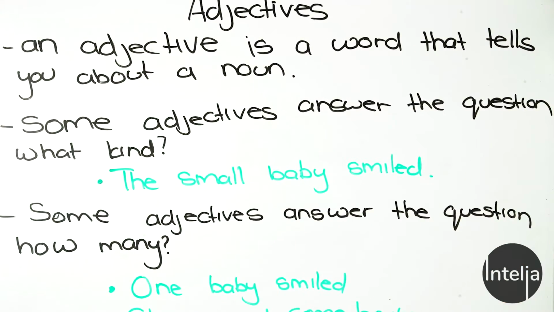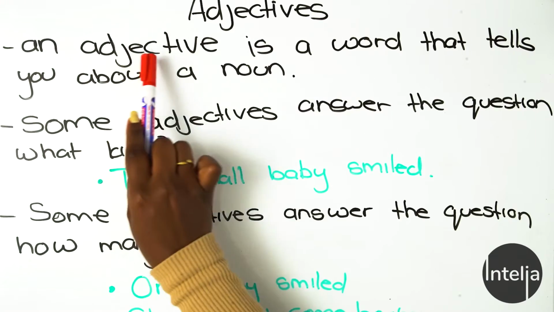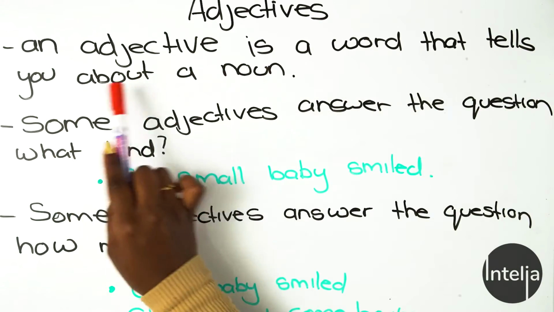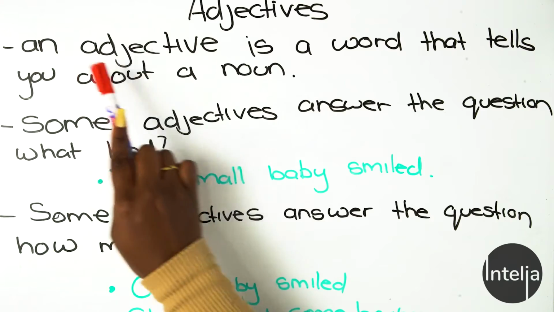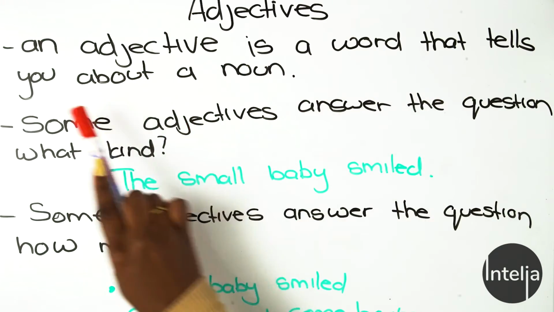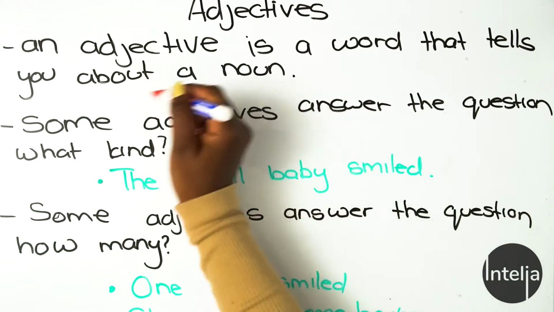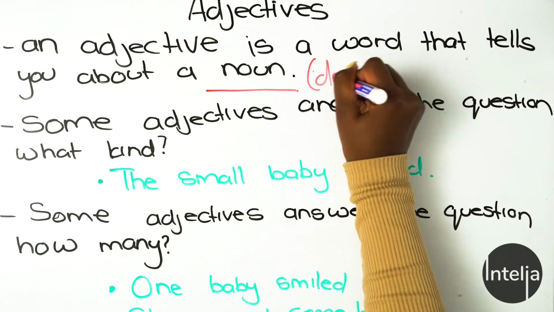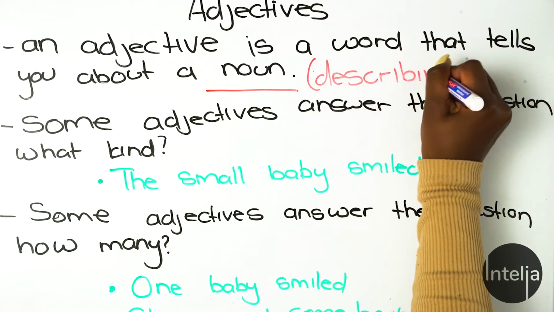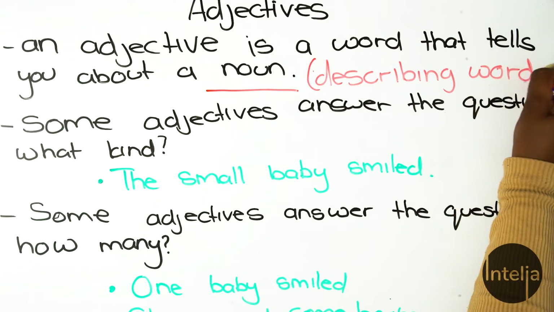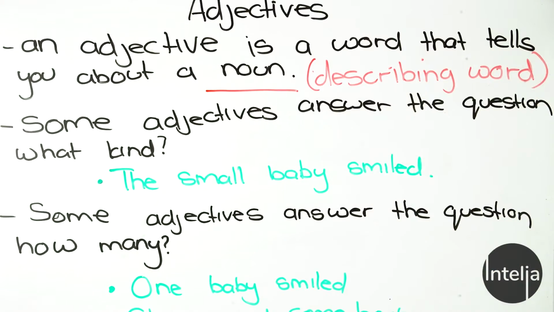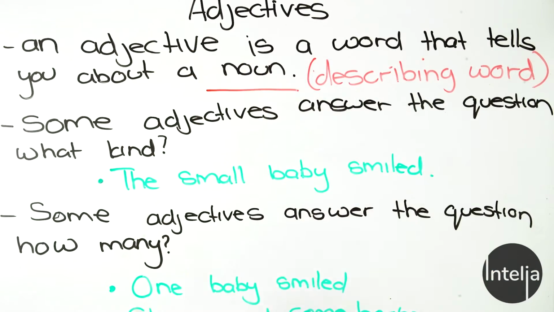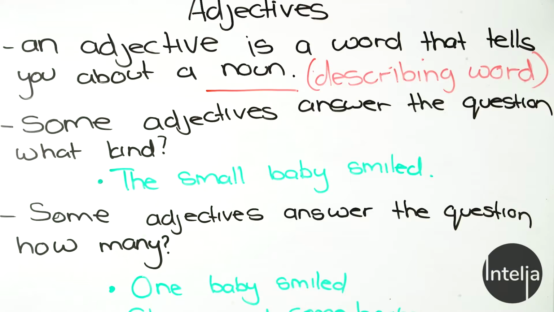So we have adjectives. What are adjectives? An adjective is a word that tells you about a noun. So what is an adjective? An adjective is a describing word, but it doesn't just describe anything. It's called an adjective because it describes a noun, which is the name of a person, place, or thing. So anything that is describing a person, place, or thing is an adjective, right?